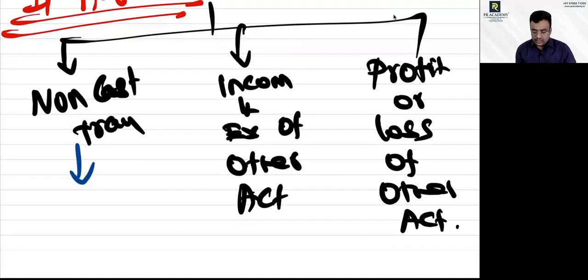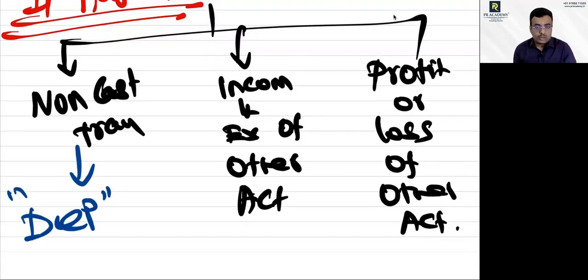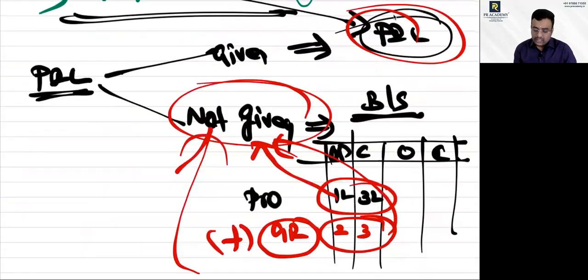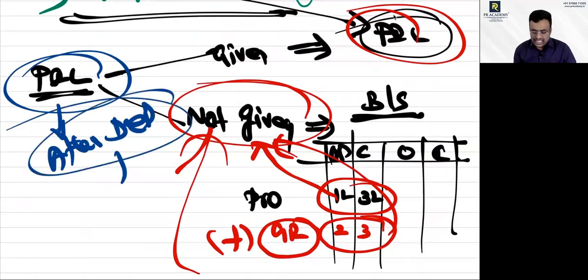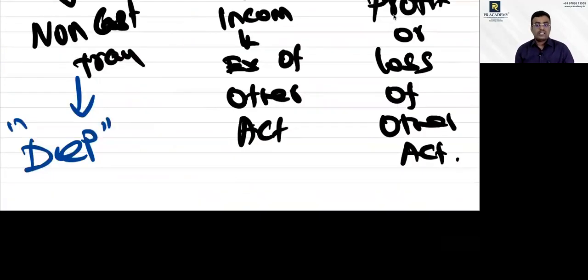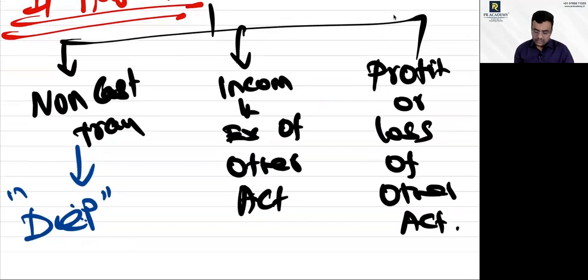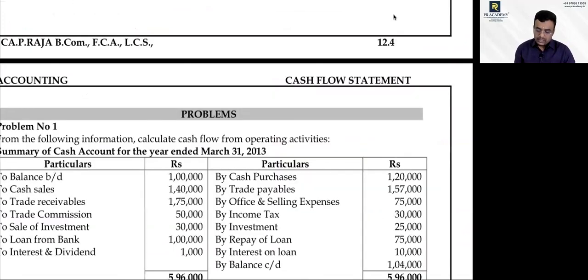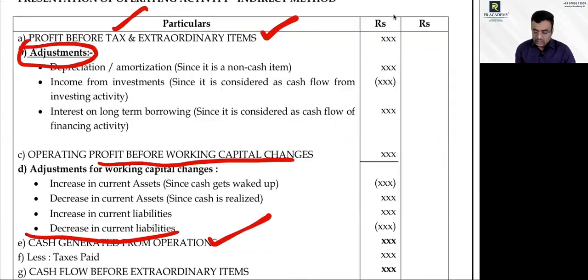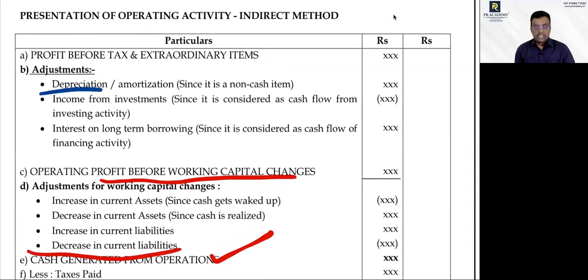Non-cash items: depreciation is one example. Depreciation would have already been charged to the profit and loss account. Whatever profit you take here will be after depreciation only. Did cash go out for that? No, sir. So you have to add back depreciation and amortization since they are non-cash items. Because the profit I have taken is after reduction of depreciation, but for this depreciation no amount has gone outside. Yes or no? Yes, sir.